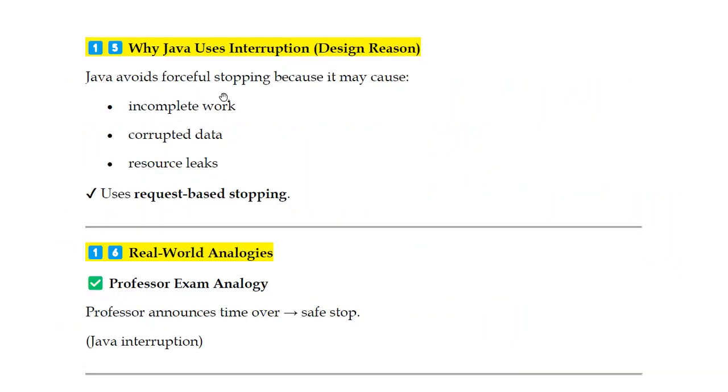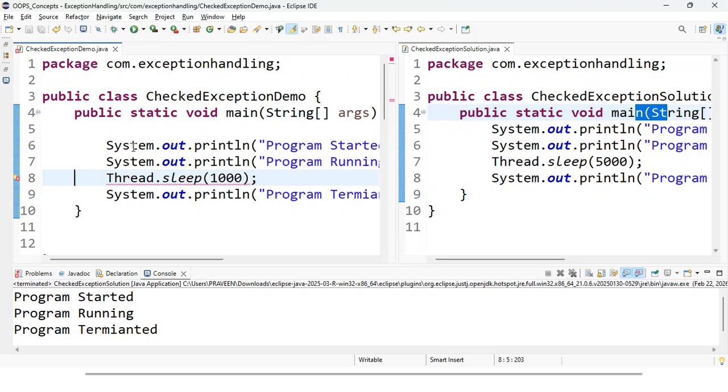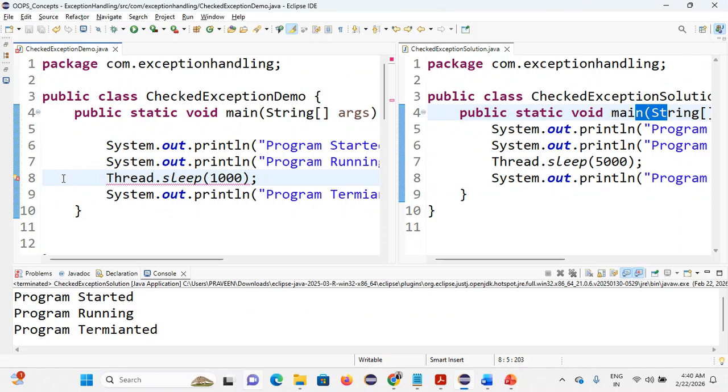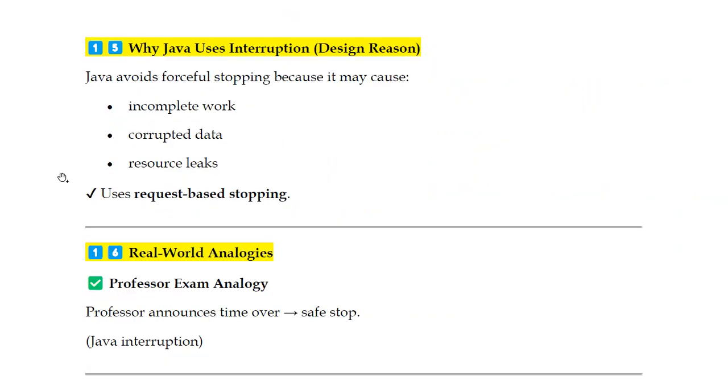If you force it, then if a process is executing, it may lead to incomplete work, corrupted data, and resource leaks. So request-based stopping does not force you to stop working further. Because of incomplete work, corrupted data where someone else is accessing the data, mismatches, and resource leaks, all these problems will occur. So instead of that, we are giving a request basis.